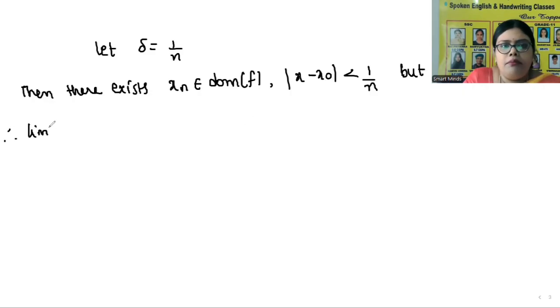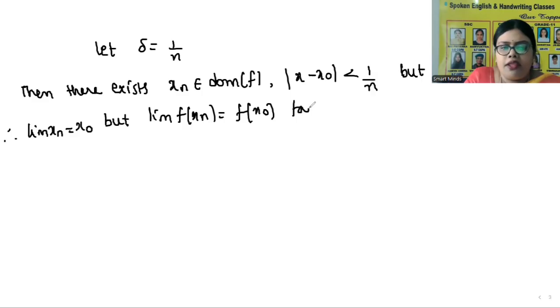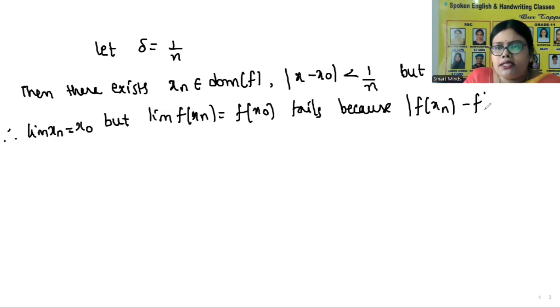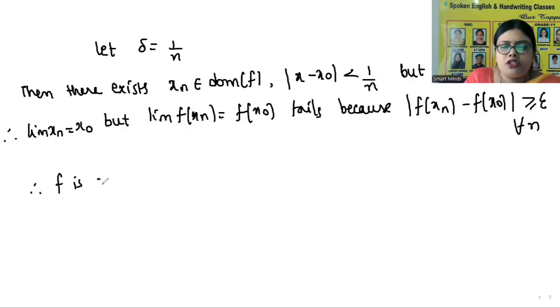Therefore, limit of xn is equal to x naught, but limit of f of xn is equal to f of x naught fails because mod f of xn minus f of x naught is greater than or equal to epsilon for all n. Therefore, f is not continuous at x naught.